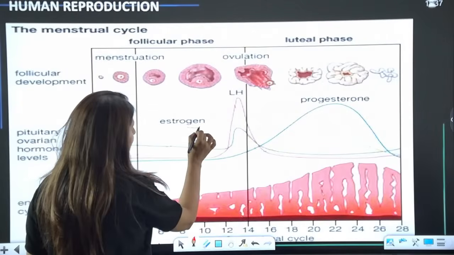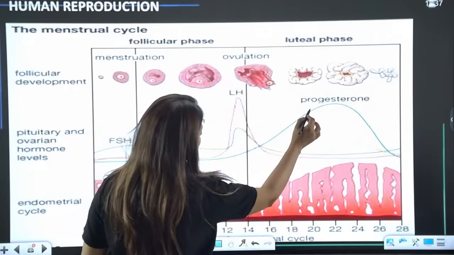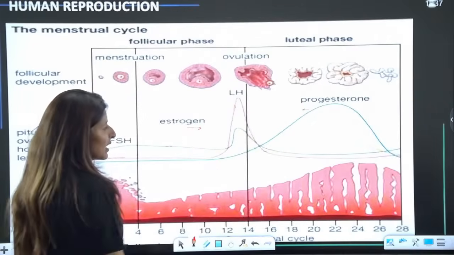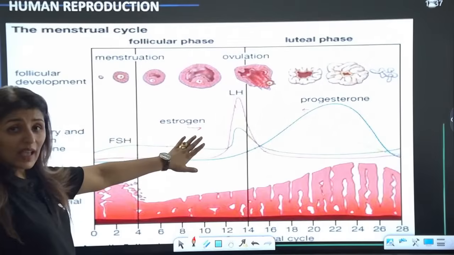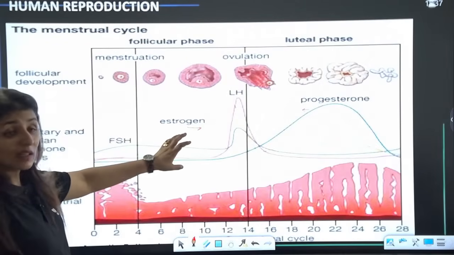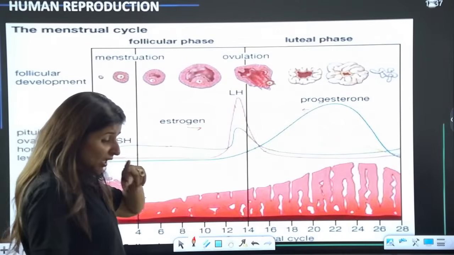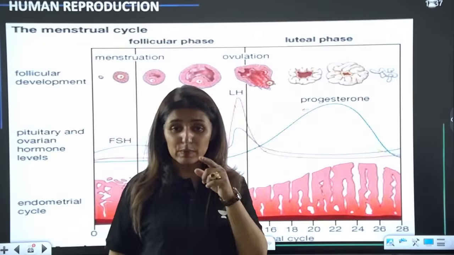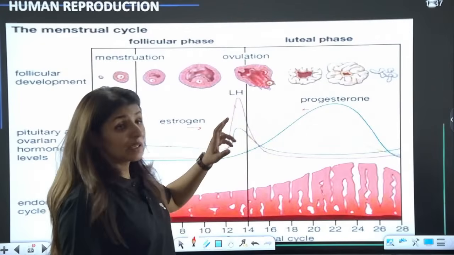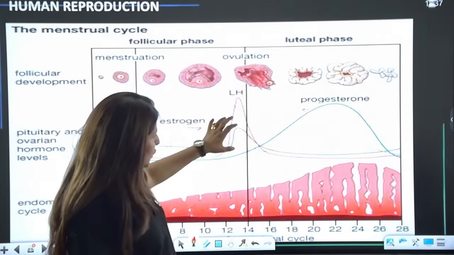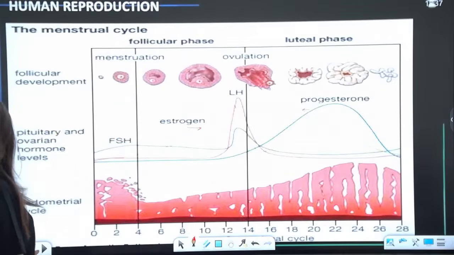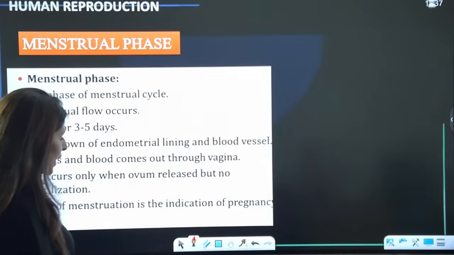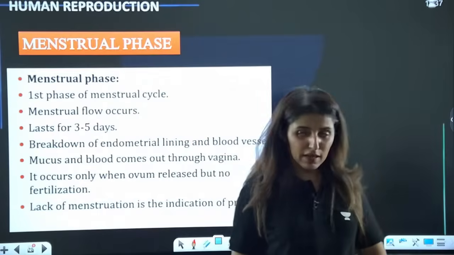So this line represents estrogen and this represents progesterone, FSH, LH, they have all been put together here. Now this is a different diagram from NCERT. I have taken it particularly because there are many questions given in your practice books where they've asked you to label the hormones. So make sure that you're able to compare and label them properly. Is this clear? Now, talking about what happens during each phase, let's have a quick look.